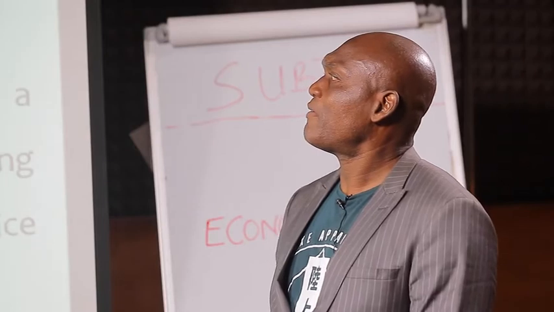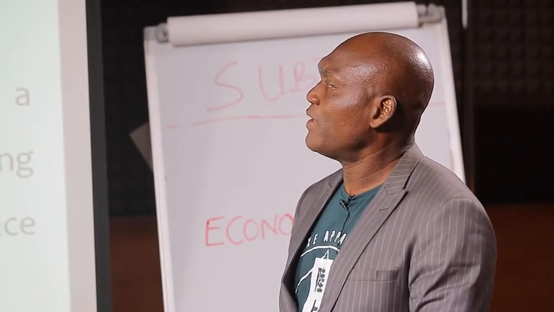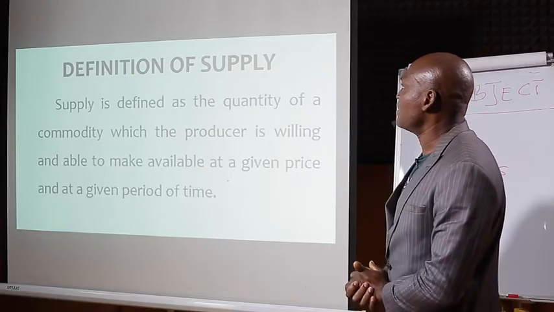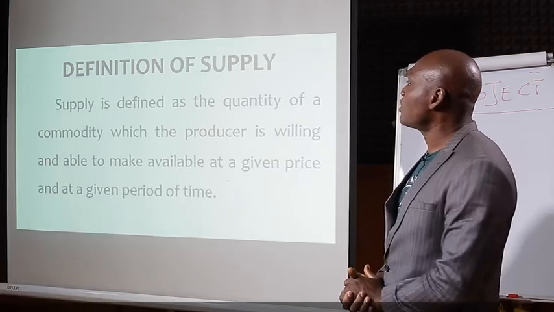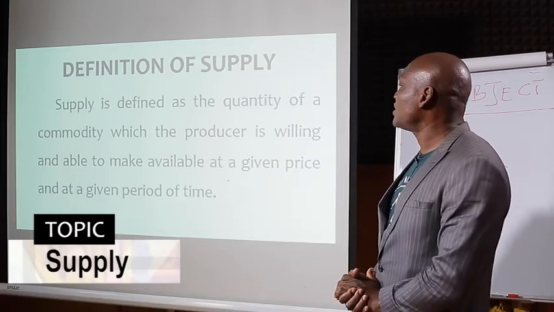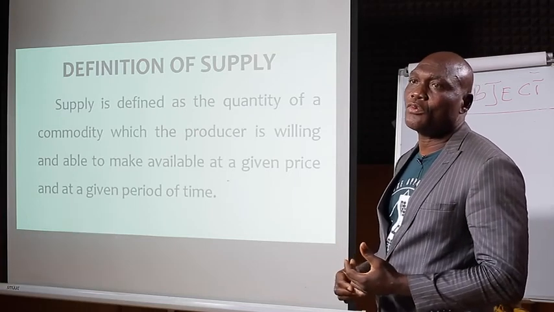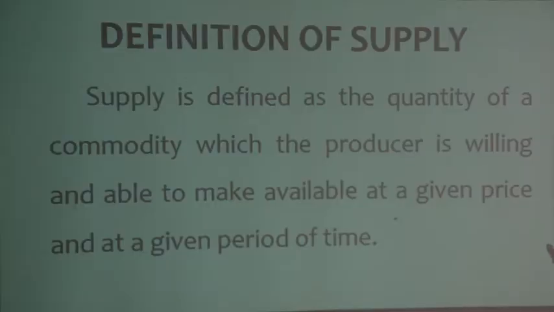With this, we are gradually coming to the end of this lesson. Let us have an overview of what we have learned so far. We have learned the definition of supply. We said that supply is defined as the quantity of a commodity which the producer is willing and able to make available at a given price and at a given period of time.